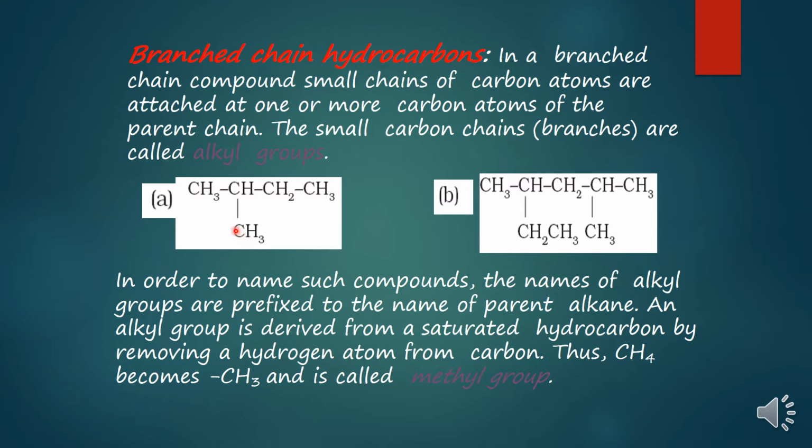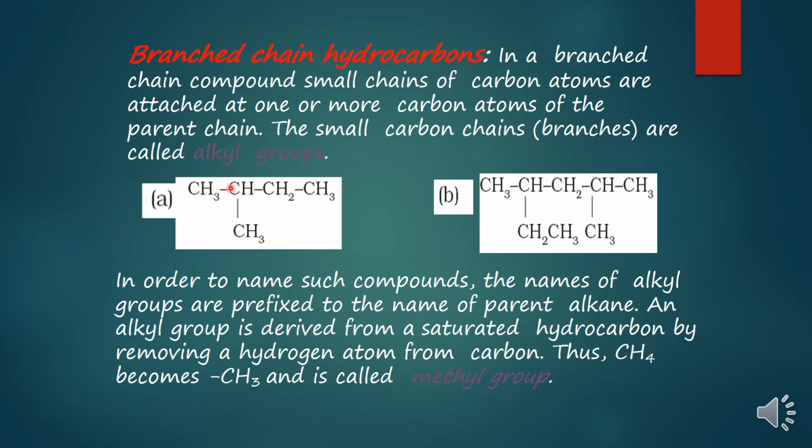Now we also need to define the position of this alkyl group. If you count from the left hand side, this is carbon number 1, 2, 3 and 4. From the right hand side, this is carbon number 1, 2, 3 and 4.